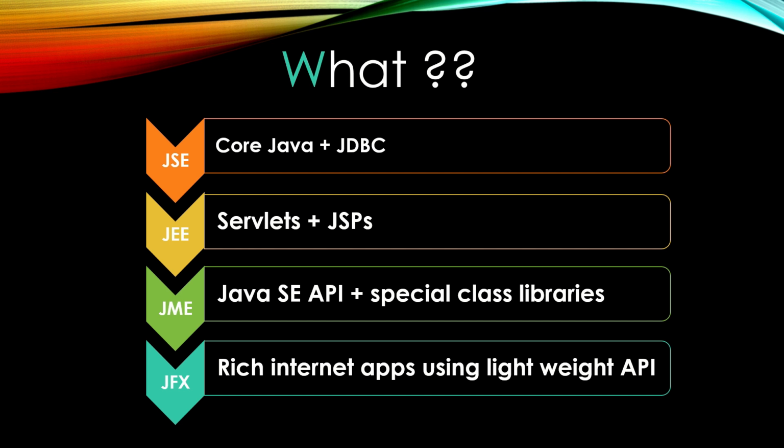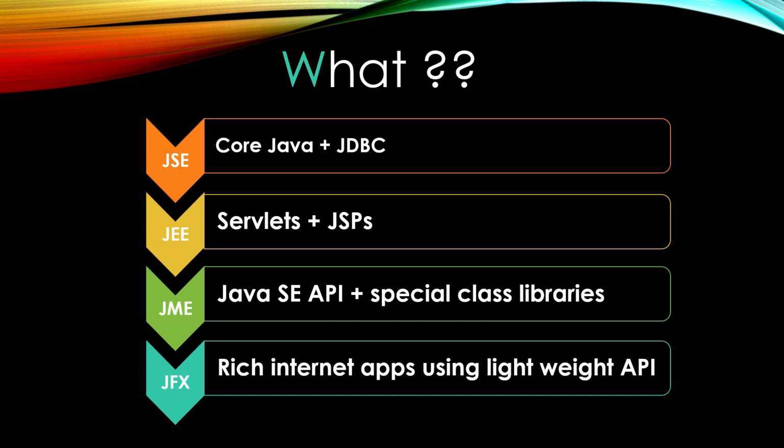Next comes Java EE, that is Java Enterprise Edition. This is built on top of JSE code. So this is used in places where the code is on a different machine and the execution or usage of the application is happening from a different machine. That is basically building web applications.